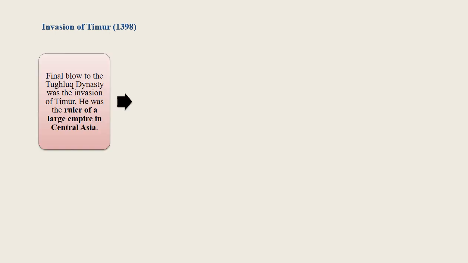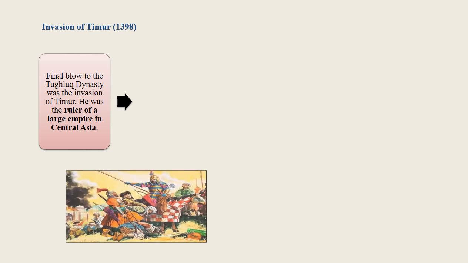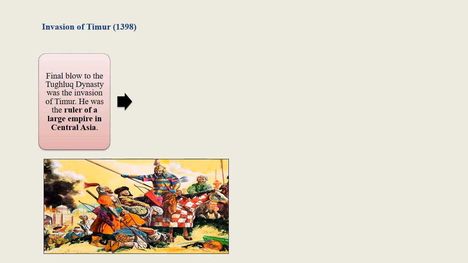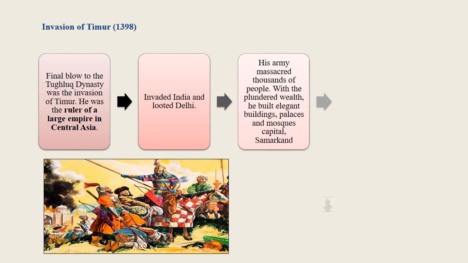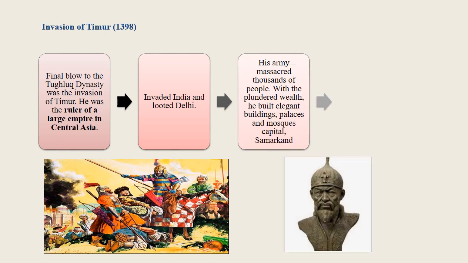Invasion of Timur in 1398. The final blow to the Tughlaq dynasty was the invasion of Timur. He was the ruler of a large empire in Central Asia. He invaded India and looted Delhi. His army massacred thousands of people. With the plundered wealth, he beautified his capital, Samarkand. He built elegant buildings, palaces, and mosques.